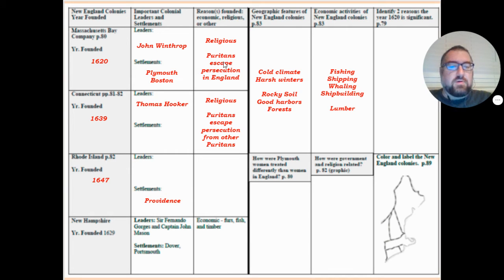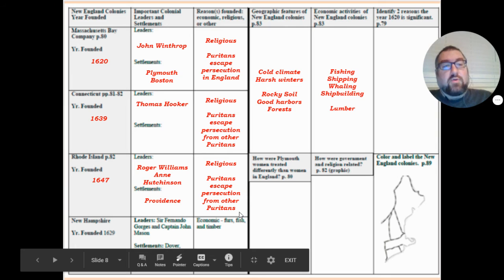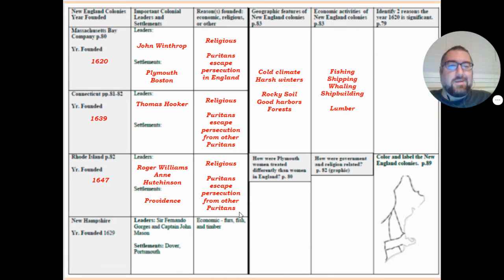So, like I said, the thing about Puritans is that they are uptight and strict. They were so uptight and strict that when Thomas Hooker said, hey, I think we should do things a little differently, they kicked him and his followers out. And then they did that again in Rhode Island, where first this guy named Roger Williams and then a prominent woman named Anne Hutchinson, they said, hey, we think we should do things differently. And then all the Puritans in Massachusetts kicked them out, so they founded the colony of Rhode Island for religious reasons. Once again, they got kicked out because they were being persecuted by those other Puritans. Just remember, Puritans are uptight and strict. They want everybody to be pure.